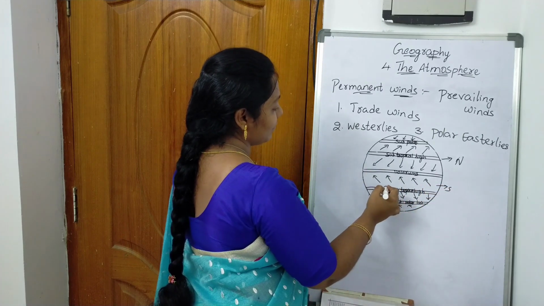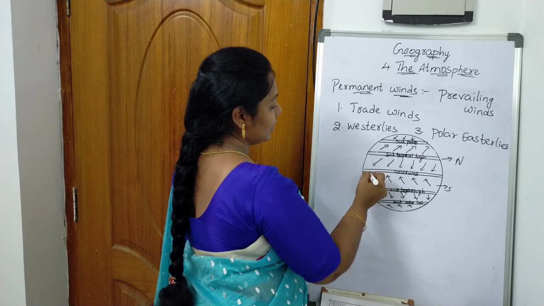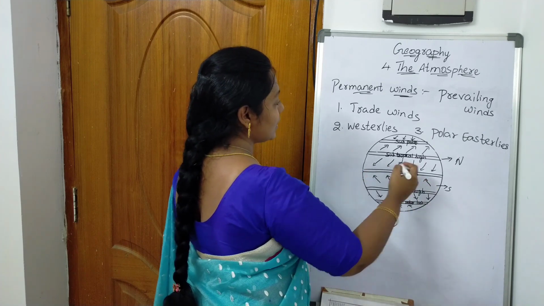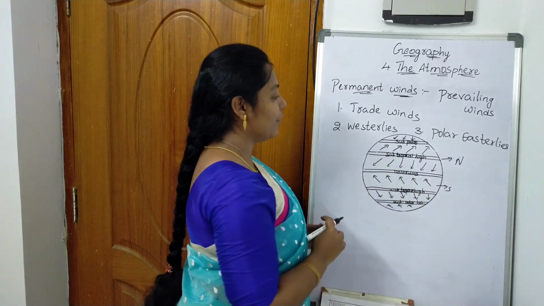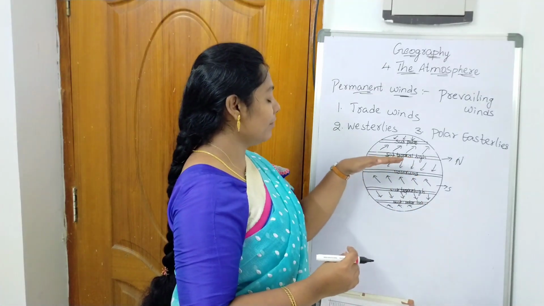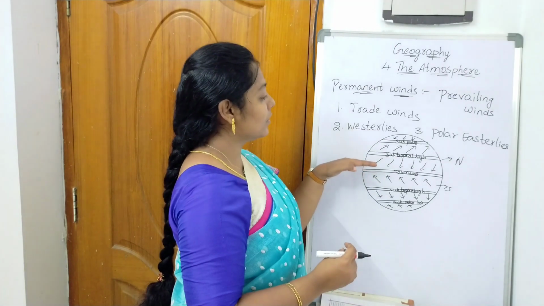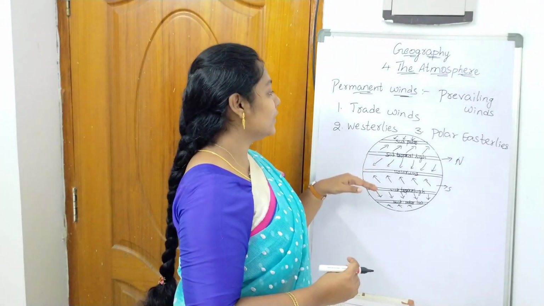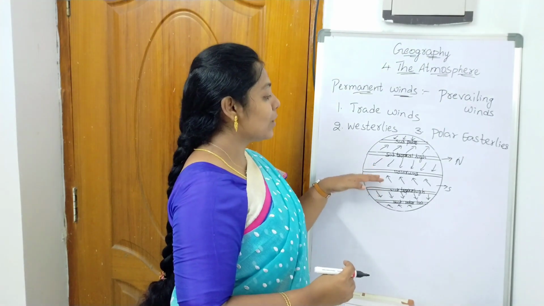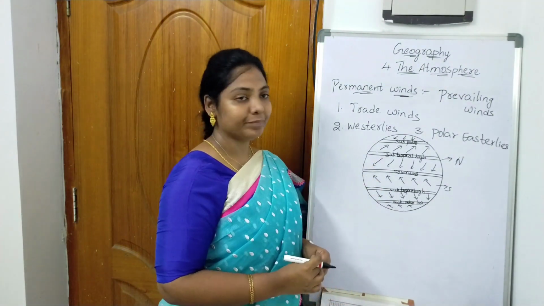The winds are blowing from the subtropical high pressure belt to the equator. So these are called northeast trade winds. The wind is blowing from the northeast, so depending upon the direction we name them. So these are called northeast trade winds and southeast trade winds.